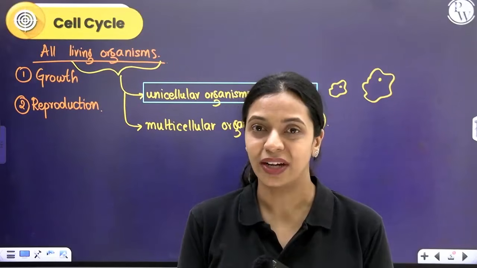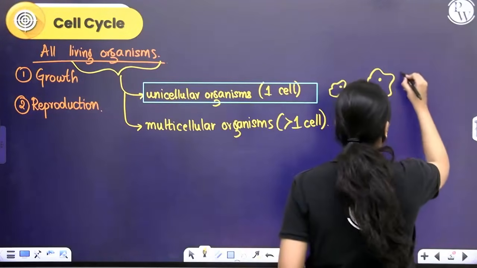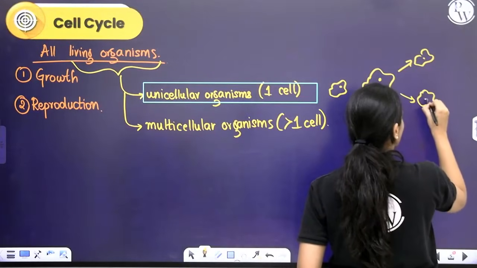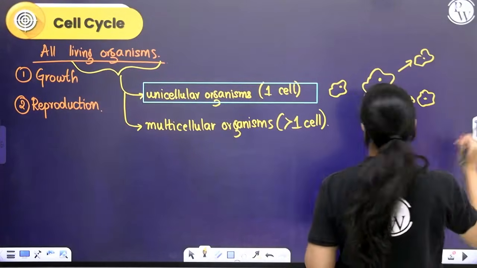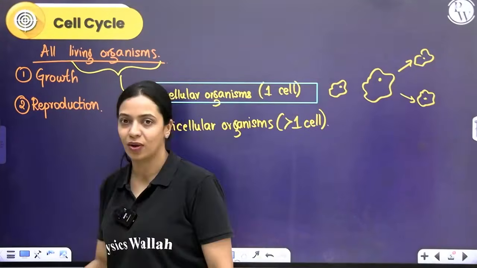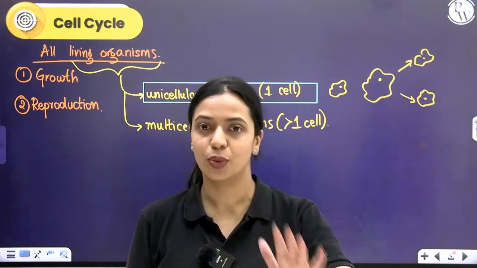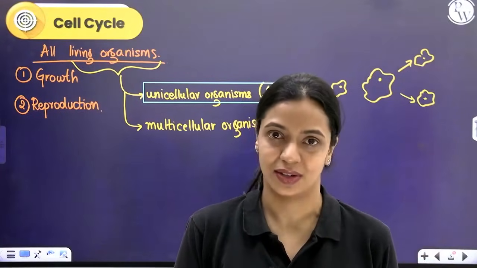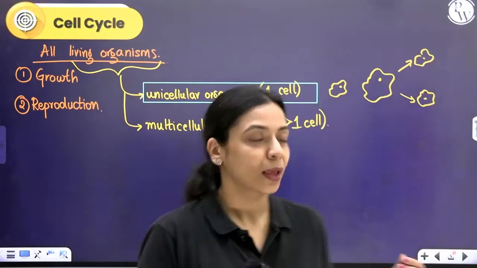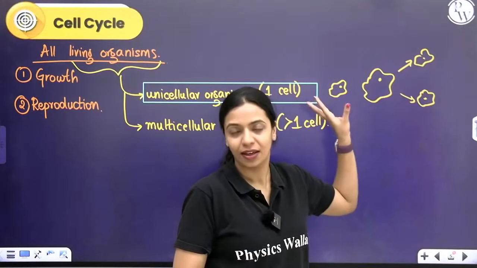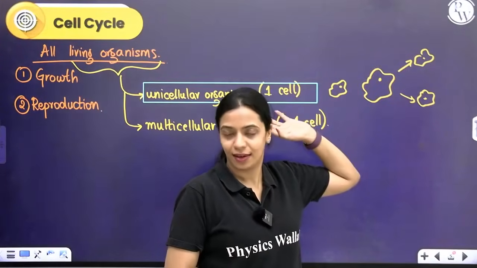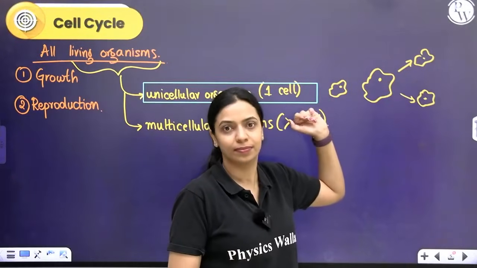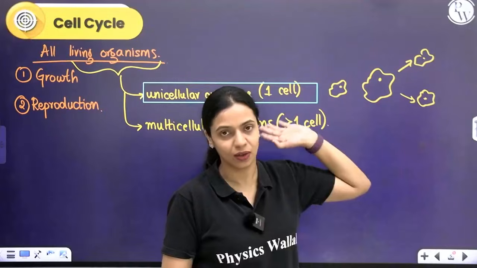So after one point, it will undergo cell division and it will give rise to two small amoebae. Again, the process will continue in those amoebae. They will grow in size and they will divide. So when growth is happening in unicellular organisms, there is increase in size, of course, to an extent, but after that there is increase in number, which is essentially reproduction, right? Reproduction here is because of this cell division that is happening. So growth and reproduction both can be used interchangeably or synonymously in case of unicellular organisms.